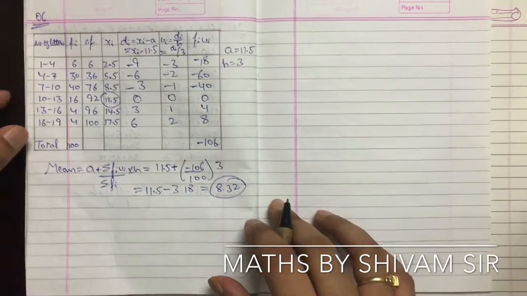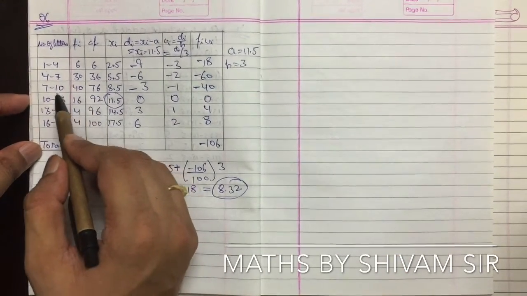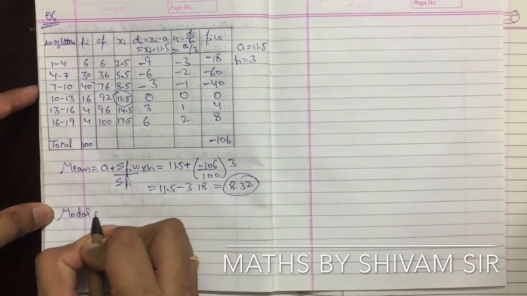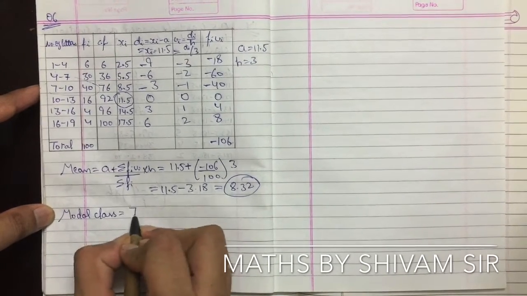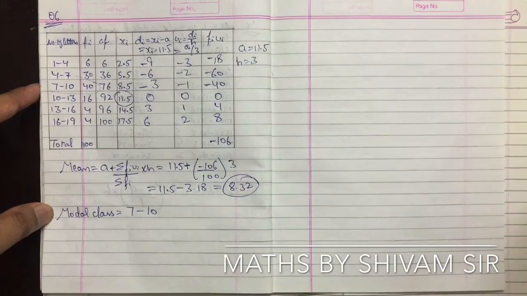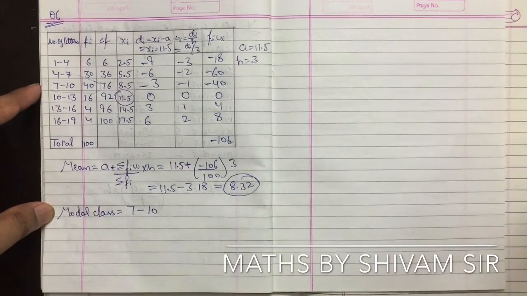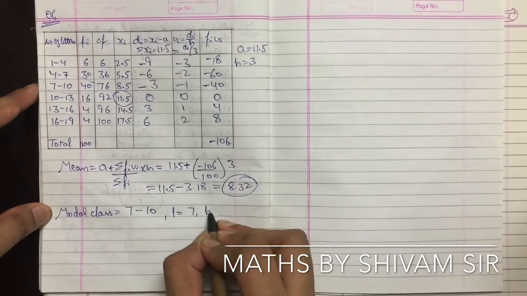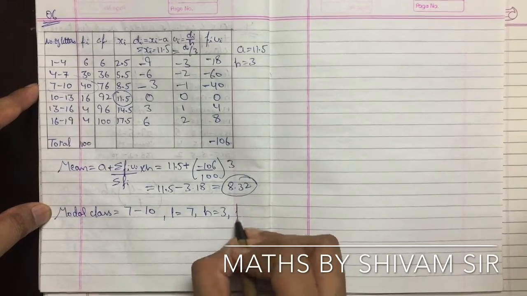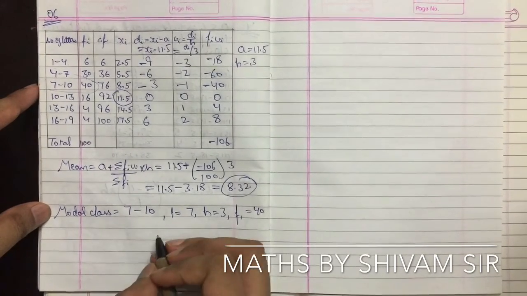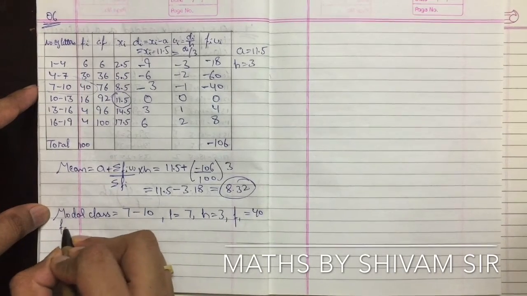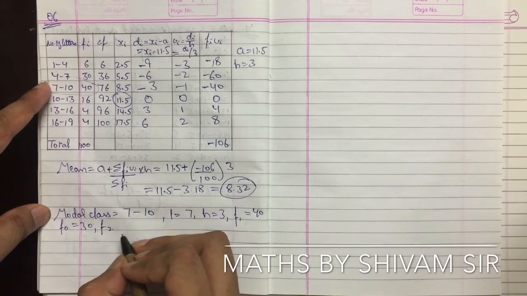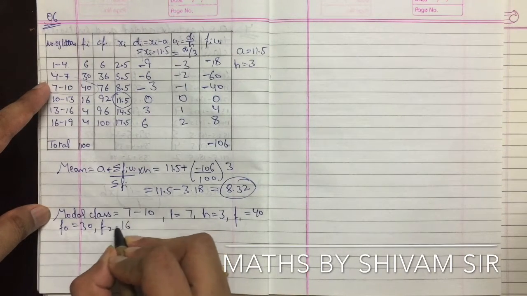Now modal class. The highest frequency, the maximum frequency, is 40, so this will be the modal class. The modal class is 7 to 10. Now L, the lower limit, is 7. Class size h is equal to 3. Frequency of the modal class f1 is equal to 40. Frequency of the class preceding the modal class, f0, is 30. Frequency of the class succeeding the modal class, f2, is equal to 16.